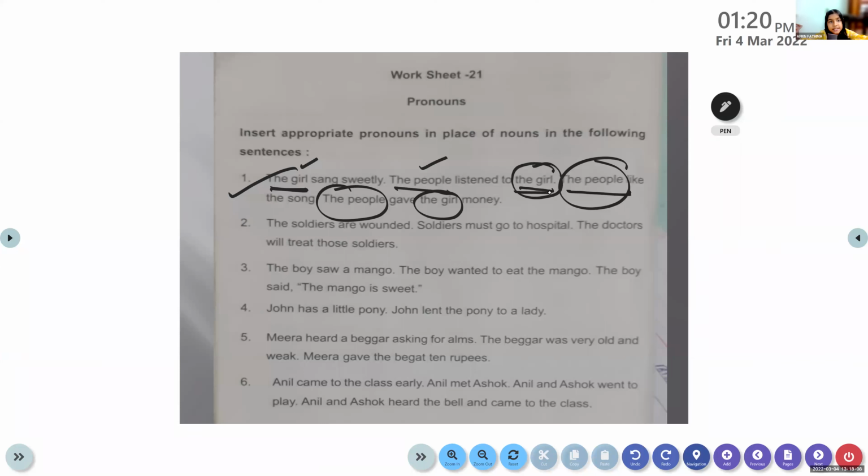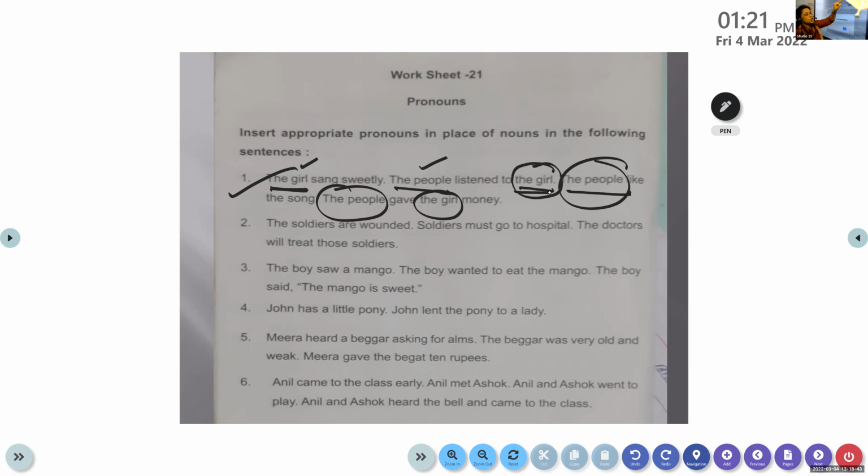Okay, singular. Now you have to look at the gender, whether it is masculine or feminine. Girl is feminine gender. Then look whether you have to use a subject pronoun or an object pronoun. Look at the word: in "The people listened to the girl," is the girl the subject or the object? The subject is the people. It listened to the girl. The girl is an object. So it should be replaced only by an object pronoun.